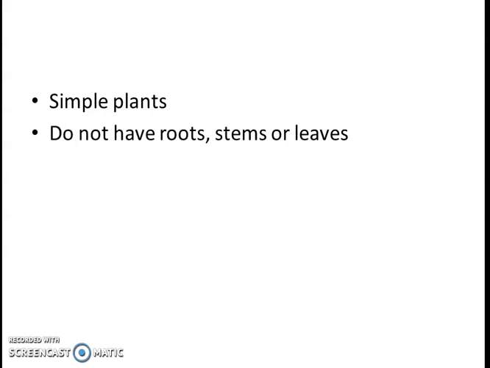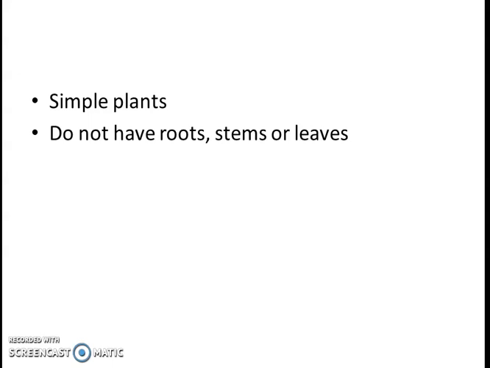Even modern botanists don't put them in the category of plants, but still some put them in the group of plants because they are the simplest plants. They don't have roots, stems, or leaves at all. Like in the case of liverworts, they have them, but they are not the true ones. It's hard to distinguish between them.